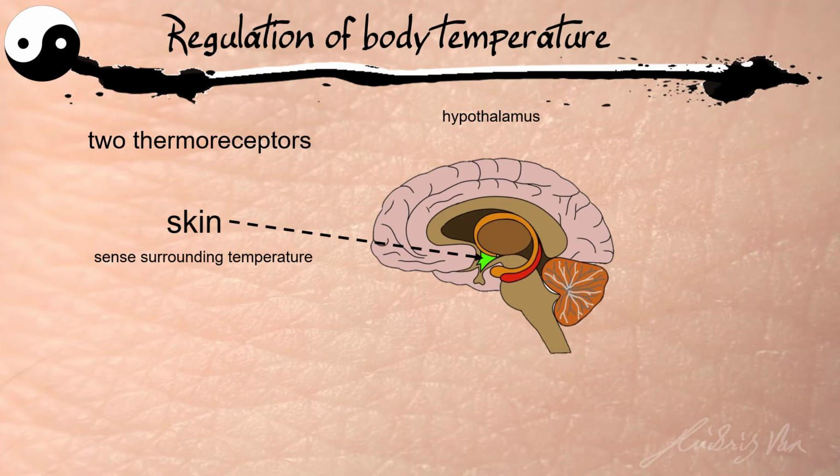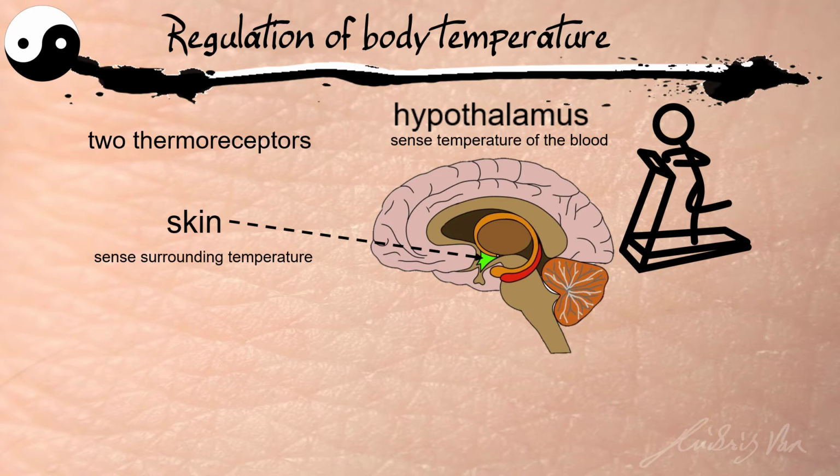The other set of thermoreceptors is actually found in the hypothalamus itself. And this set of receptors senses change in the temperature of our blood. So when it senses that our blood is getting too hot or too cold, it will trigger a negative feedback. So how does the temperature of our blood increase or decrease if the surrounding temperature doesn't change?